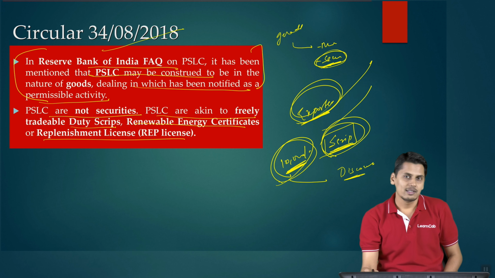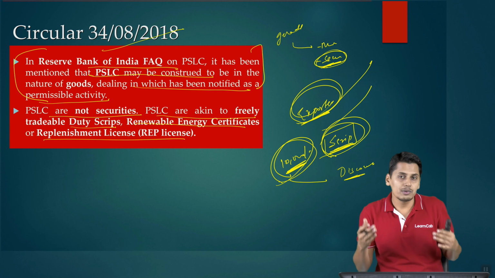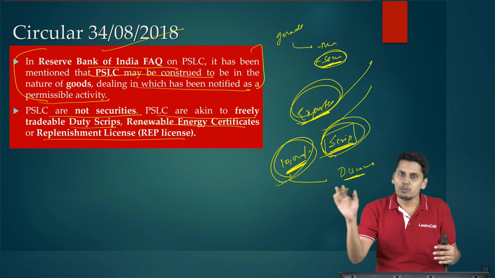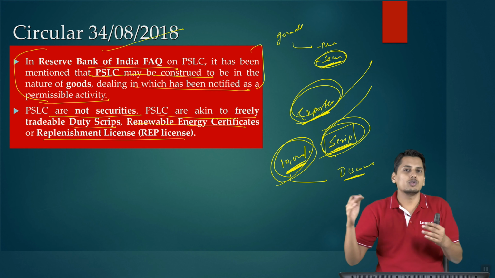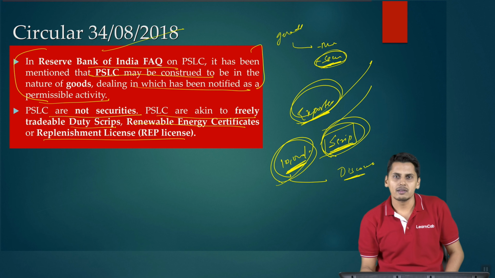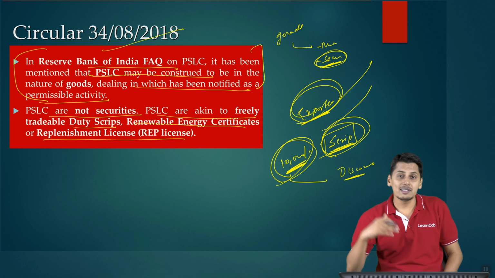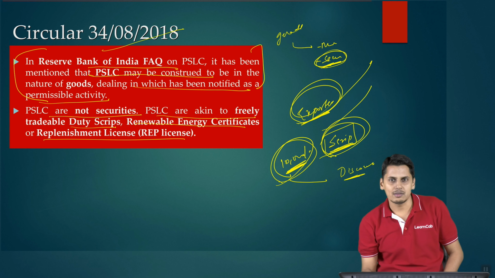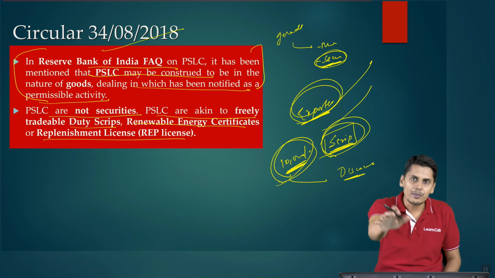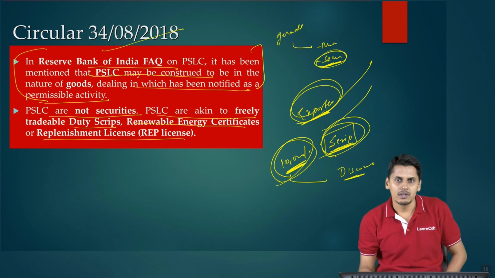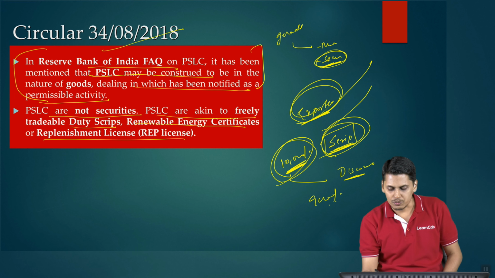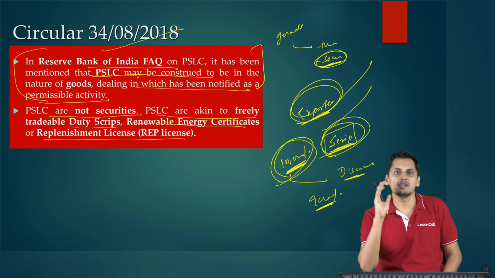Naturally, see, if there is a scrip worth 10,000 rupees which I want to sell to an importer, I tell him, you pay me 10,000 rupees, take this scrip. What is his benefit? If he wants to pay customs duties, why will he pay me 10,000 rupees, take the scrip and use it for payment of customs duties? Rather, he would directly pay the 10,000 rupees as customs duties. So these scrips trade at discounts. I might sell the scrip at 9,000 rupees, a 10% discount.